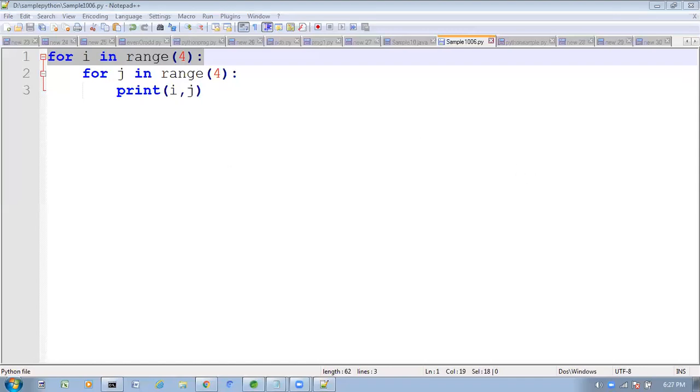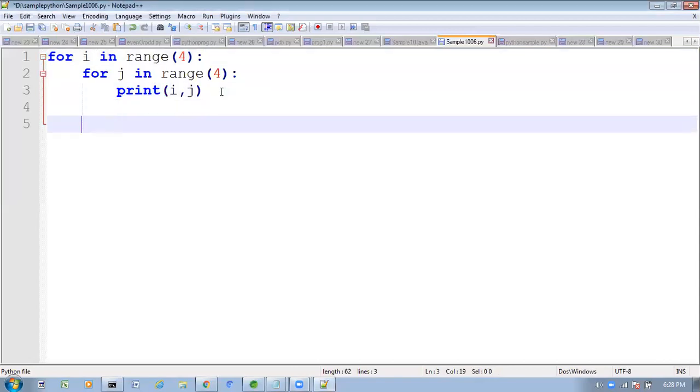Next, one more program we'll see related to this nested for loop. You know, if you want to print any patterns, at that time we will use these nested for loops. If you want to work with pattern kind of programs, then we will go for these for loops.